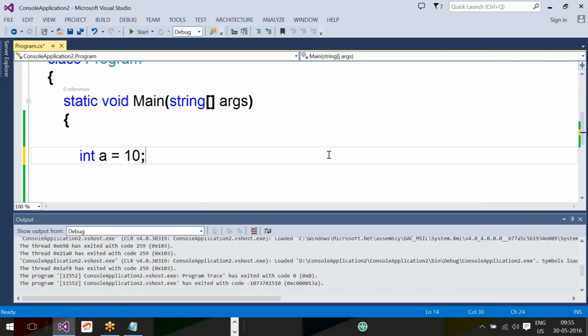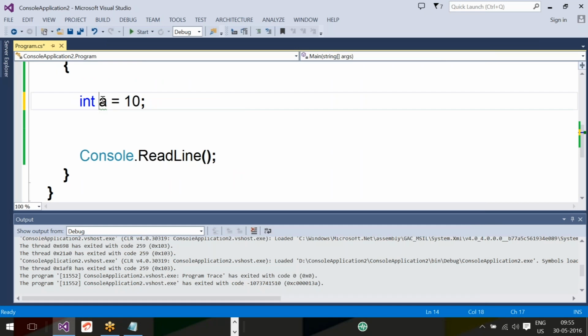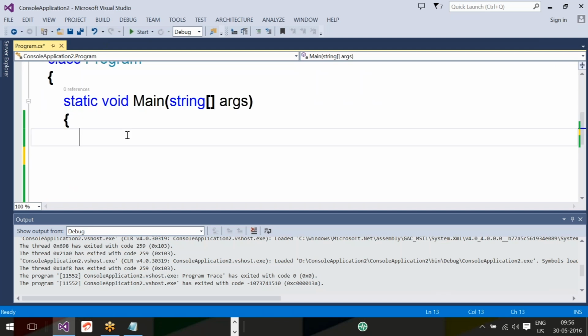int a = 10: what type of variable is it? Explicit typed variable, because the programmer explicitly states that a's type is int. Compulsorily you should assign numerical data. But in the case of an implicit typed variable, var a = 10 means you are telling a is var. The type of a will be decided based on the value you are assigning. Right now you are assigning 10, so a will act like an integer.